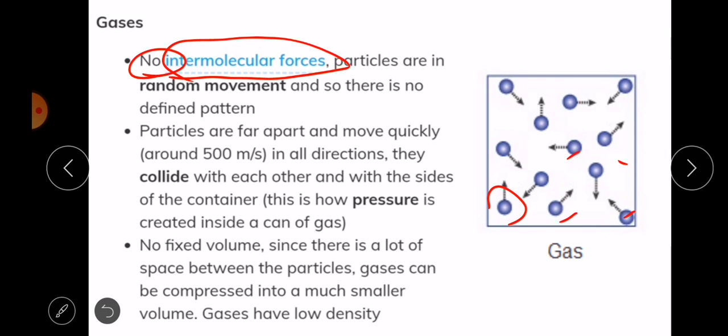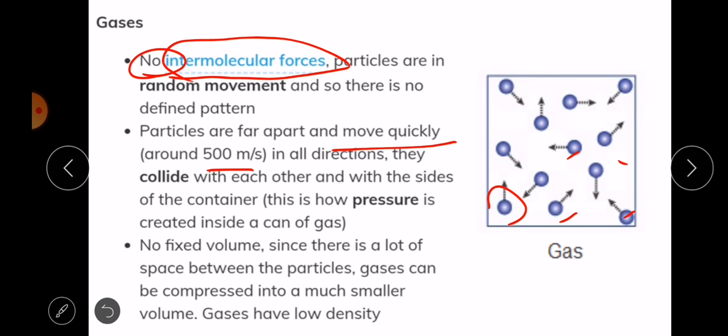Particles are far apart and move quickly. So they move at a speed of about 500 meters per second in all directions. And particles collide with each other and with the sides of the container.